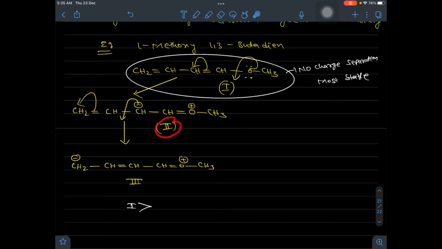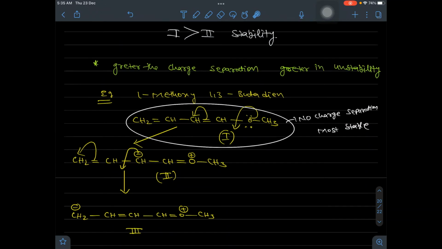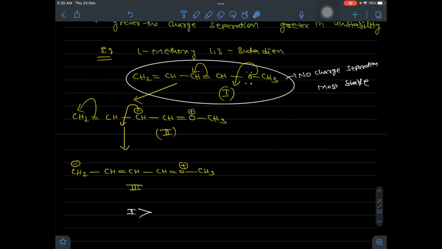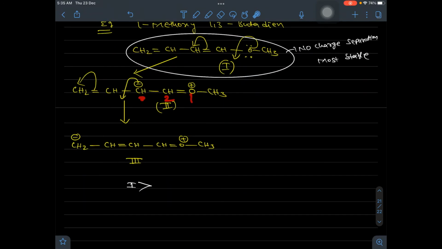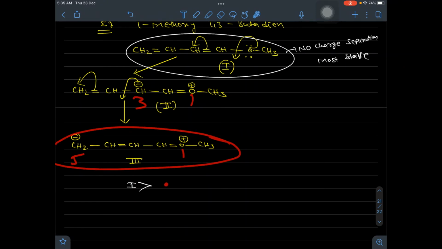Next, 2 and 3 both involve charge separation. Since both involve charge separation, we should find which is more stable. The point I said earlier as a sub rule: greater the charge separation, greater the instability. Here charge separation happens at the 1,3 position. Here it happens at 1, 2, 3, 4, 5, the 1,5 position. So 1,3 versus 1,5. Here greater charge separation, so less stable. Here less charge separation is more stable.